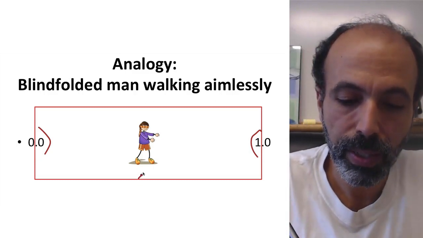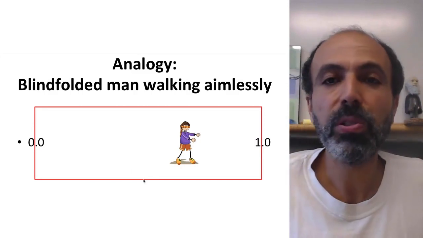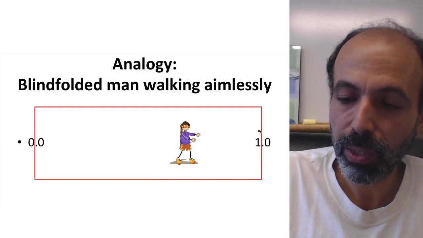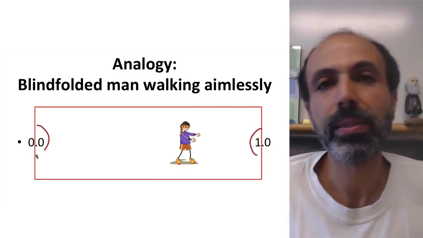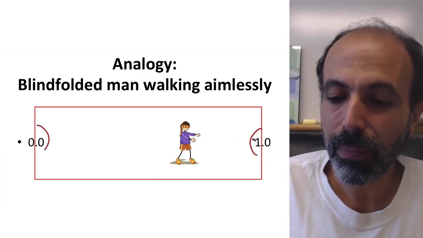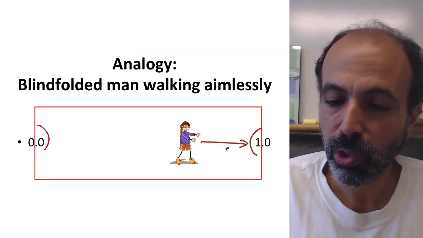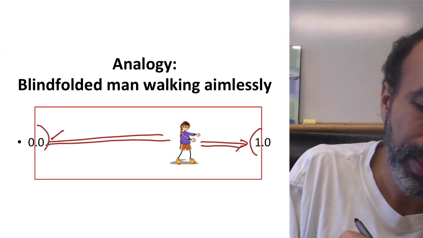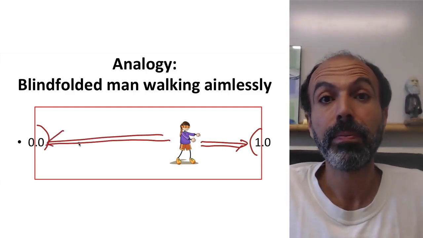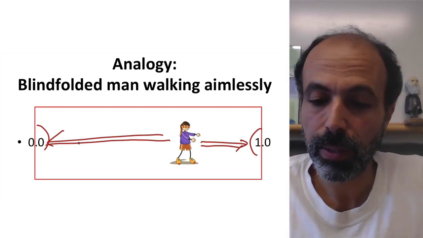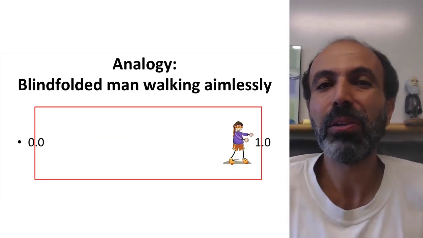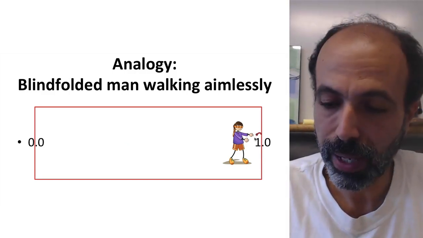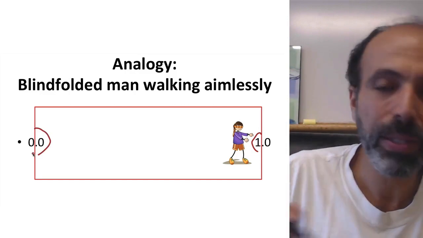Instead of having this person start dead center, let's start the person over here, where they're about 3/4 of the way over to one side. Are they more likely to eventually run into this, or more likely to eventually run into this? Even if they're stepping at random, since this is closer, they're actually eventually more likely to run into this than they are to run all the way out here into that, if they're just moving around aimlessly. Not convinced? Well, how about this one? Let's say you start right there, and they're taking random steps in 2 different directions. Well, they're pretty likely to run into this end over here, whereas they're very unlikely to run into this end way over there.